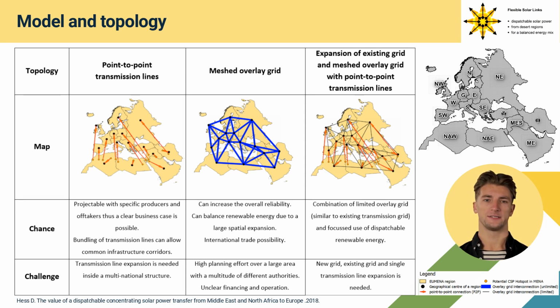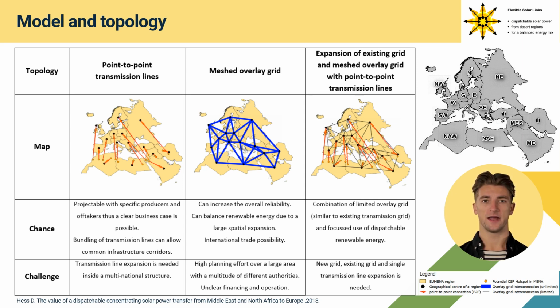The combination of existing grid and meshed overlay grid with limited border interconnection capacity and point-to-point transmission lines might result in the optimum with chances and challenges of both topologies. The chances are the combination of limited overlay grid, similar to existing transmission grid, and focused use of dispatchable renewable energy. The challenge is that new grid, existing grid and single transmission line expansion is needed. Good planning ability and high spatial flexibility of the energy supply might be the optimum of an energy transmission infrastructure.